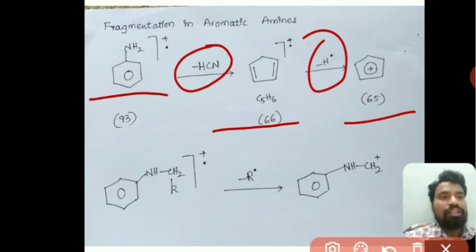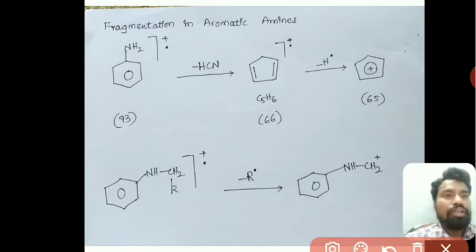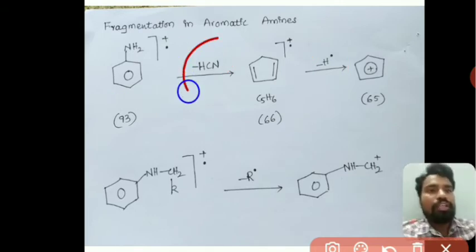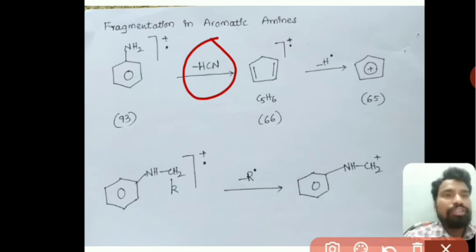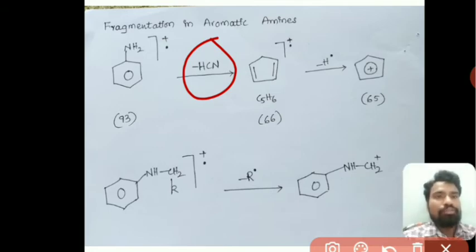The same thing we observed in the fragmentation of phenol also. Initially it forms C5H6+ radical cation, and then it forms C5H5+. This is the fragmentation process in aromatic amines: it is losing hydrogen cyanide, then H radical. In the case of phenol, it is losing CO and then hydrogen radical. Here aniline is losing HCN and then hydrogen radical.